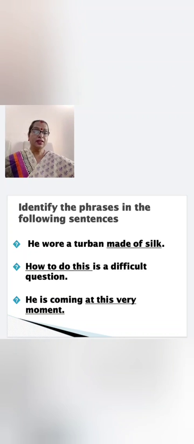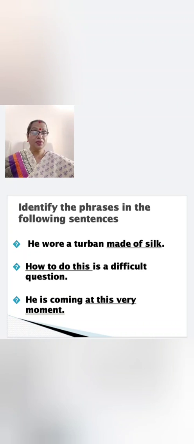And then the next sentence. How to do this is a difficult question. So what will you ask? Which question will you ask to get this phrase? What is a difficult question? So when you ask what, it is noun phrase.